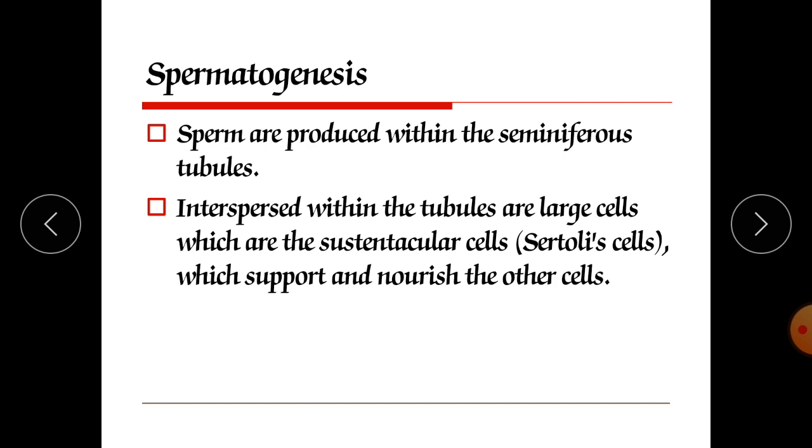In each segment of the testes, 250 lobules are there, and each lobule contains 3 to 4 seminiferous tubules. Interspersed within the tubules are large cells, the sustentacular cells, also called Sertoli cells, which support and nourish the other cells. So these Sertoli cells have an important role in support and nourishment, and play a great role in sperm production.